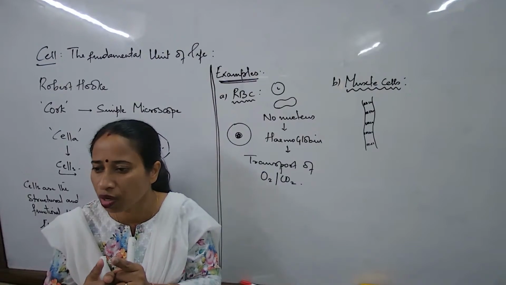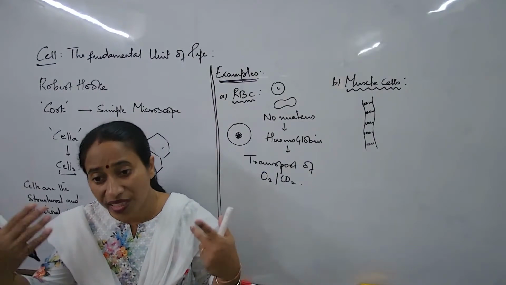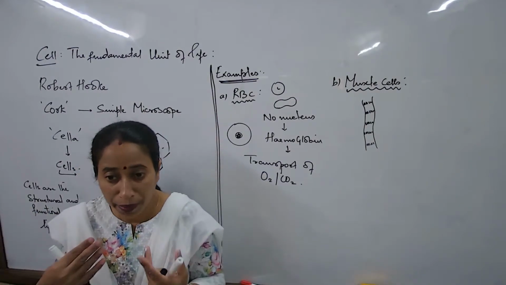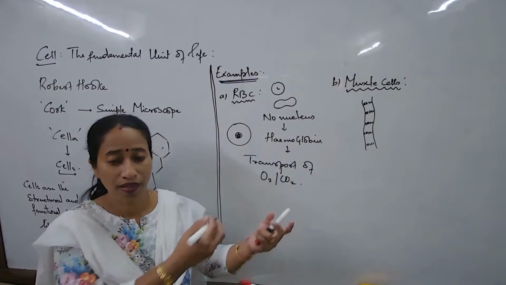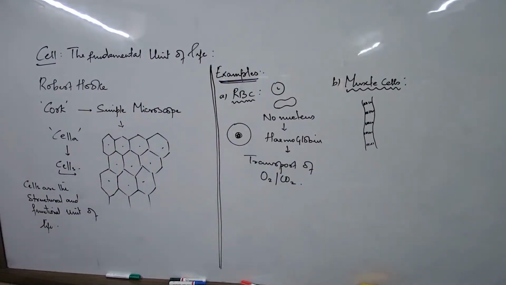What is this process called? Contraction and relaxation. Contraction and relaxation, and that is why we are able to move our body. That is why I am able to talk now. That is why I am able to write now. The entire process of movement of our body parts is just because of the contraction of the muscle cells.